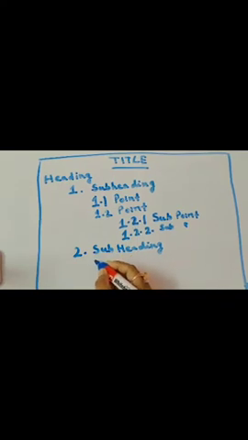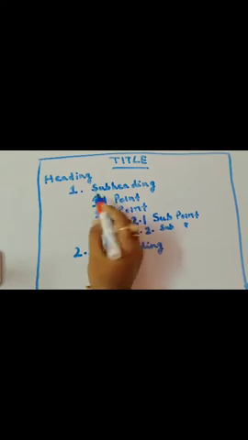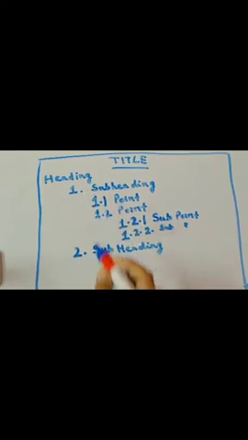Instead of 1, why had we written 1 earlier? Because the subheading was 1. Here the subheading is 2. We will write 2.1. Then we will write the point. Okay. For example, we are adding one more point.